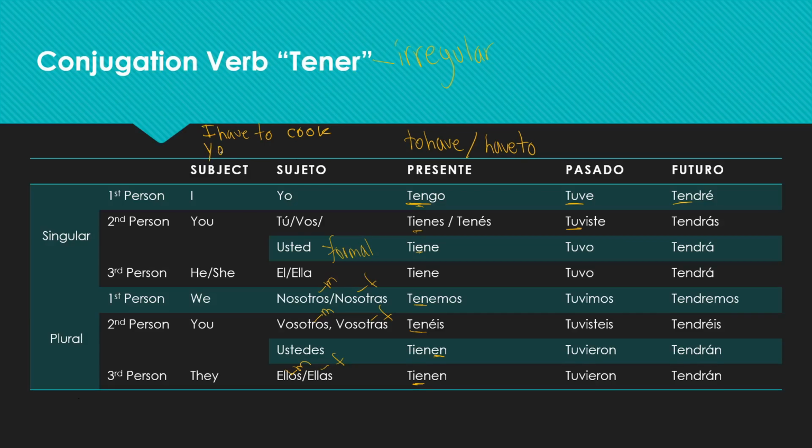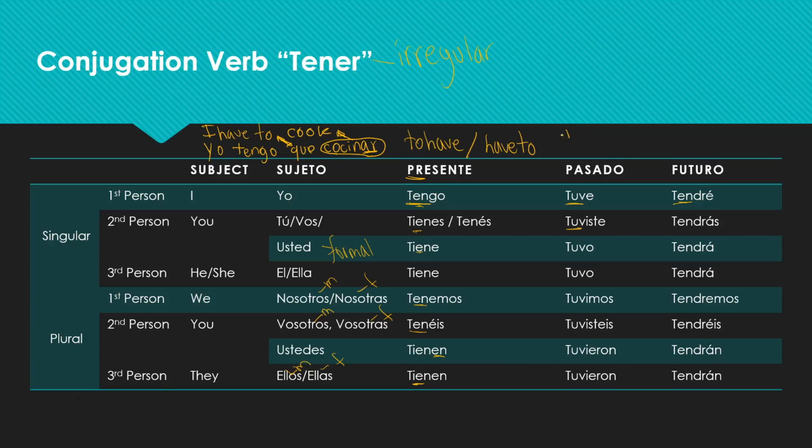So you will say yo, so this is present. Yo tengo que, this is like the to, cook, cocinar. So here the second part is almost like in English. You use the verb without any conjugation. So cocinar, first group of regular verb, tengo. So yo tengo que cocinar, I have to.